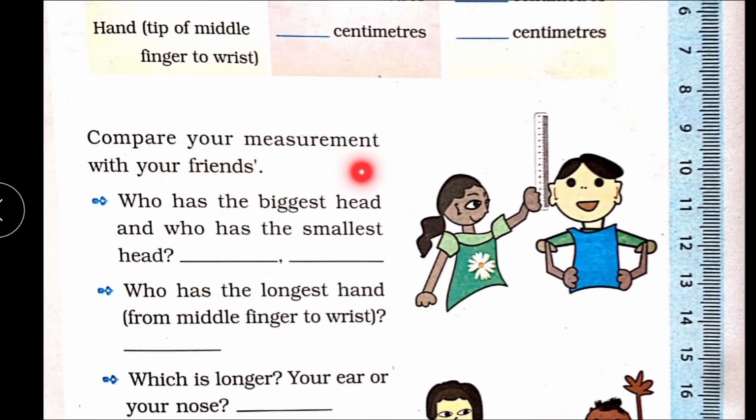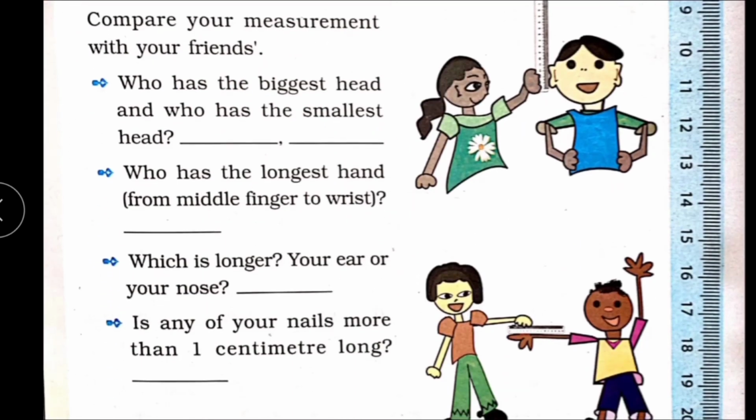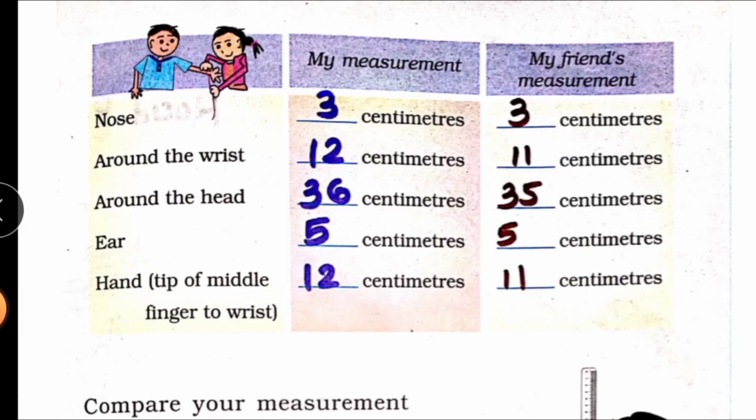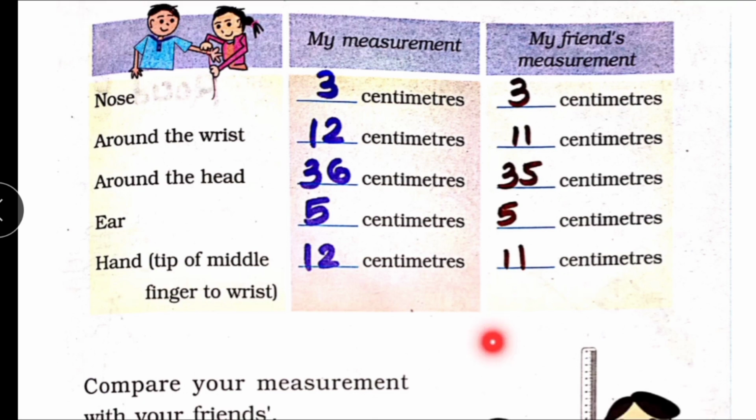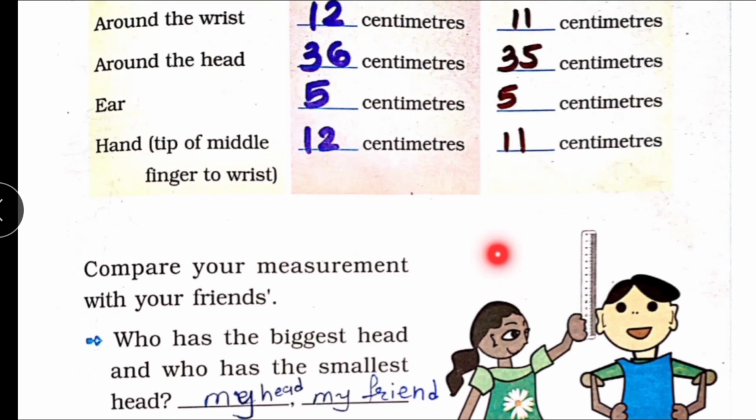Now compare your measurement with your friends. Here I write some measurement. Now if you want to write your brother or sister measurement, then you can also write, otherwise write this measurement also. Now let's find the answer.